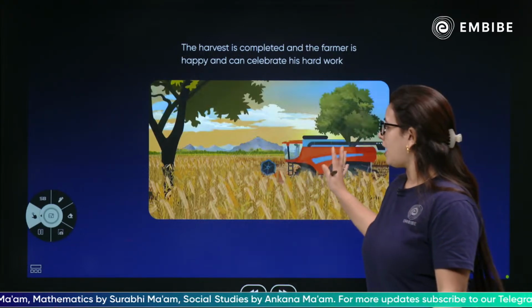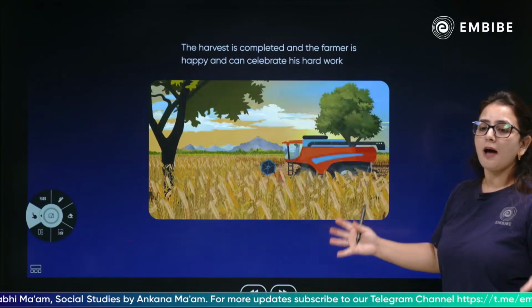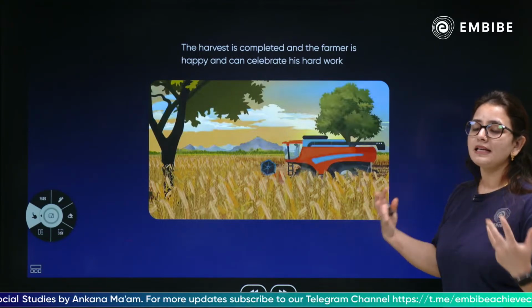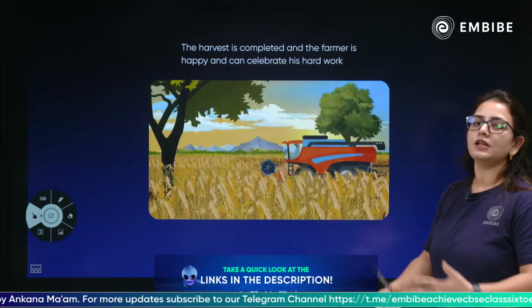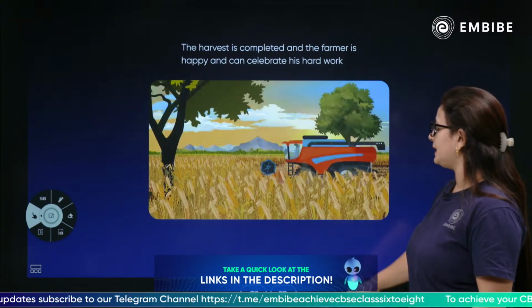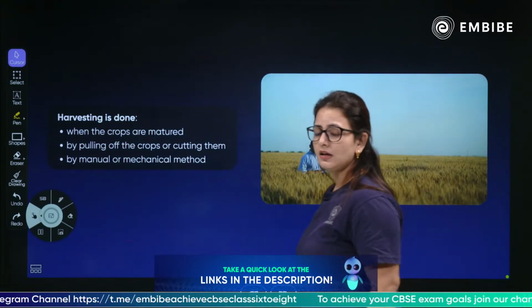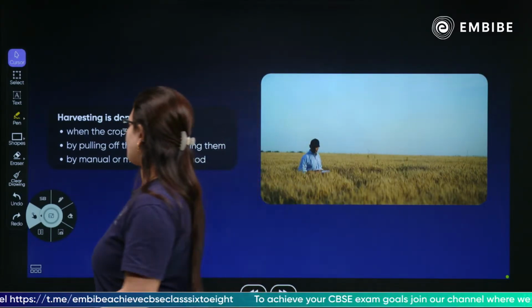So children, the farmer does the harvesting process so that he can obtain food and be happy to see his hard work paying off. Everybody loves when the hard work pays off. So children, harvest is completed when the farmer is happy and celebrates his hard work. So how is harvesting done? How is the harvesting done?